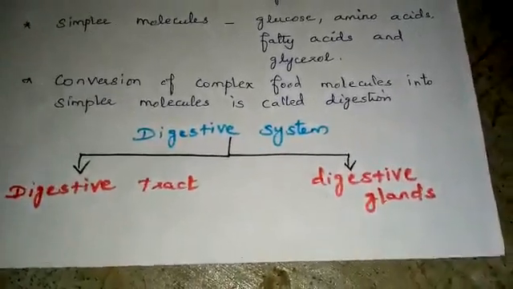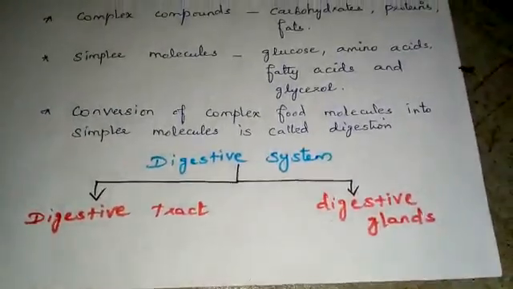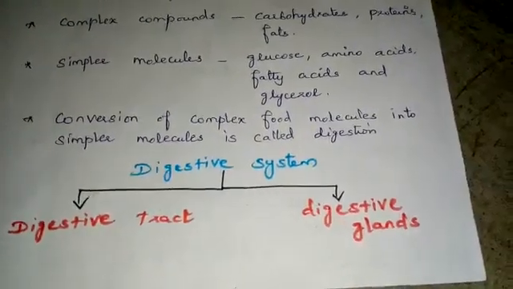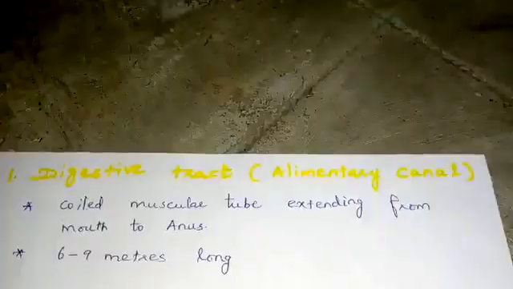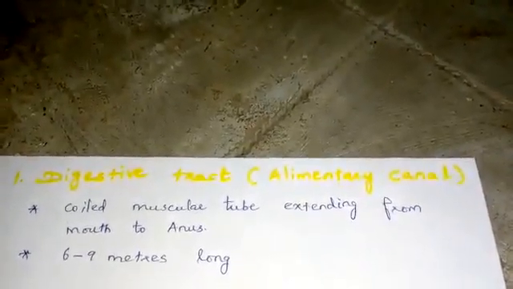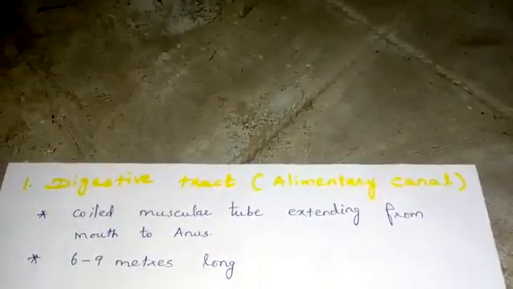The digestive system can be divided into two. First one is the digestive tract, second one is the digestive glands. Let us see one by one briefly. First one is the digestive tract, the alimentary canal. It is a coiled muscular tube extending from the mouth to the anus.